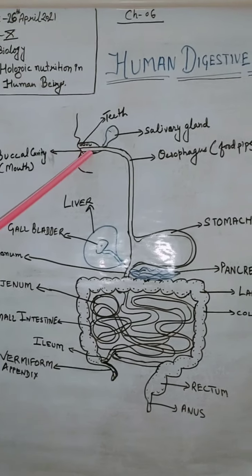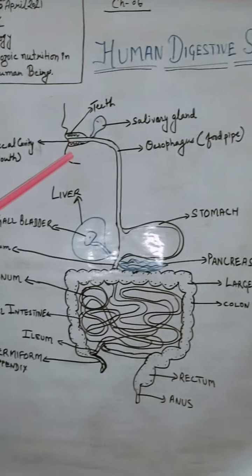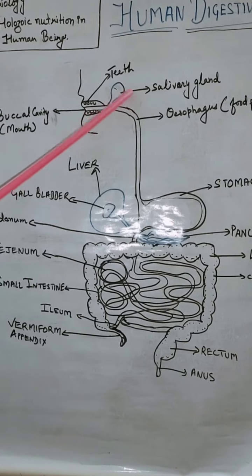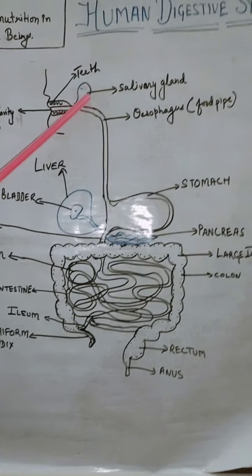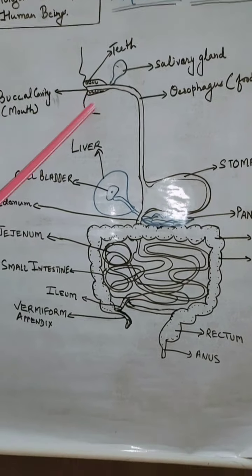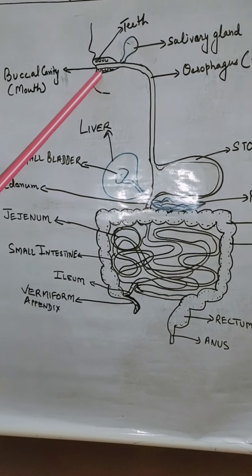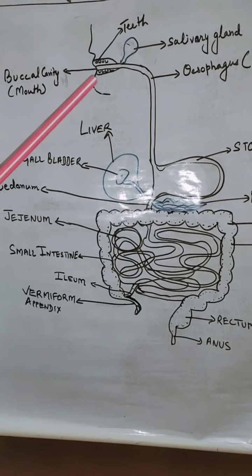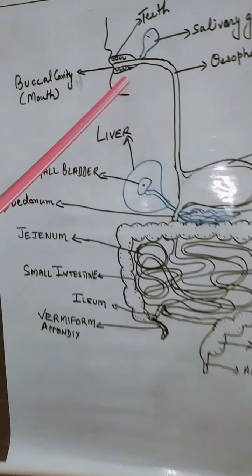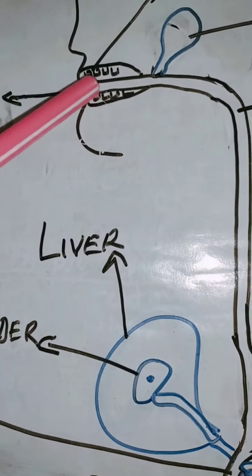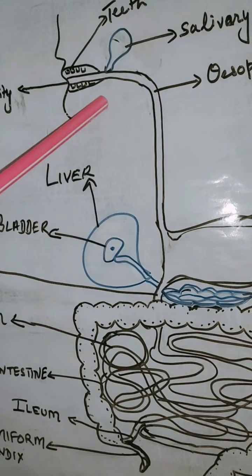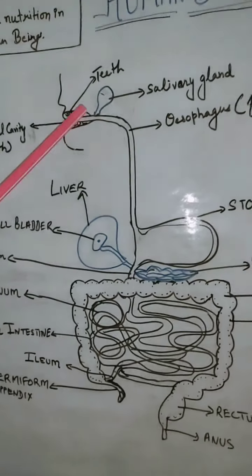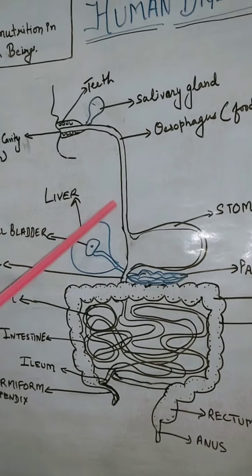By the help of teeth, tongue and the salivary gland, which is present here, saliva is secreted and mixes in food to make it into simpler substances, or we can also say to convert complex food into semi-solid food, so that it can pass through the food pipe.